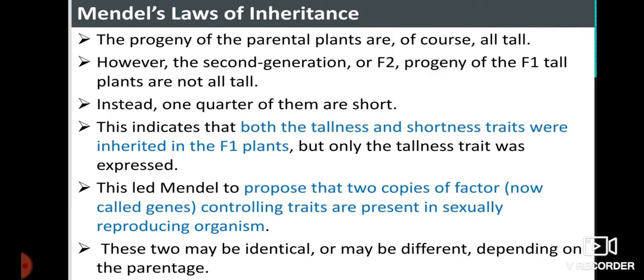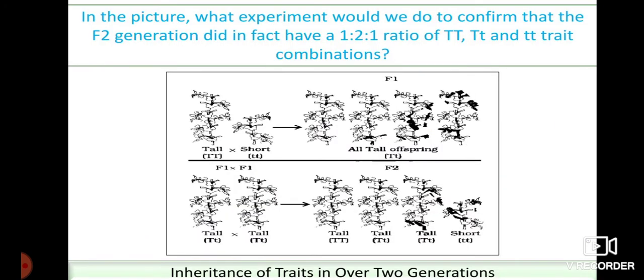This is mainly because the gene carrying the information of tallness, capital T, is dominant, and the small t, which carries the characteristic of shortness, is a recessive gene. Here we have two types of genes: a dominant gene and a recessive gene. A capital T refers to the dominant gene, whereas a small t refers to the recessive gene.